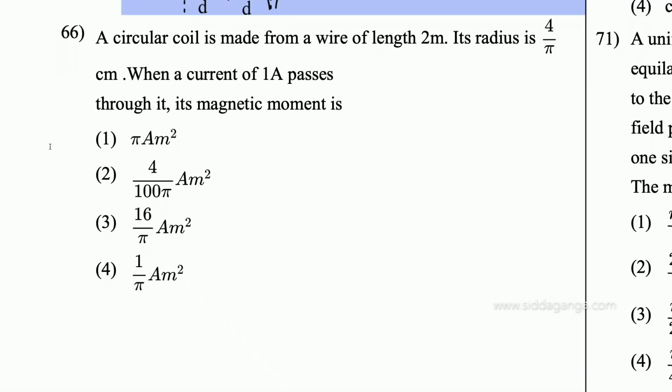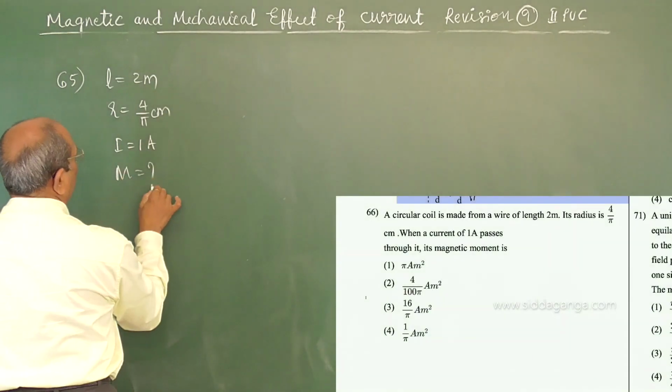Coming to the next one. A circular coil is made from a wire of length 2 meter. You are given a wire of length 2 meter, and a circular coil is made. Its radius is given as 4 by pi centimeter. When a current of 1 ampere passes through it, its magnetic moment is the question.